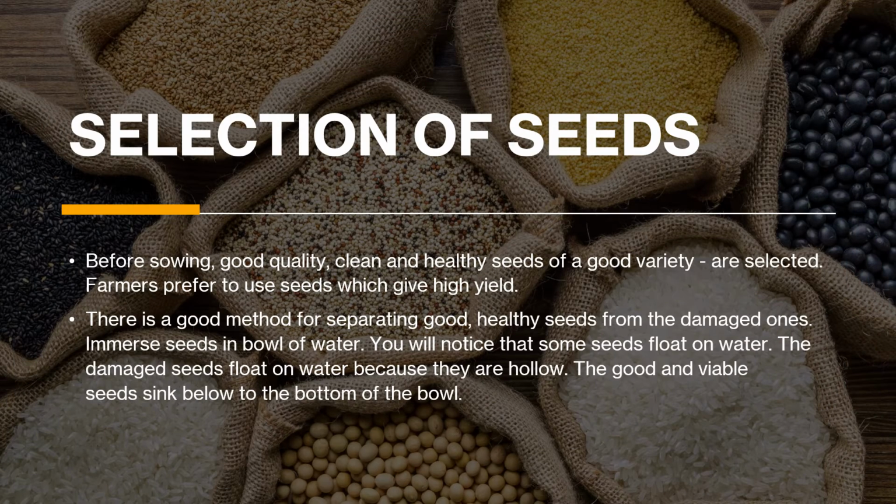Selection of seeds. Before sowing, good quality, clean, and healthy seeds of a good variety are needed, so they are selected. Farmers prefer to use seeds which give high yield, that means good produce. There is a good method for separating the good healthy seeds from the damaged ones, and you can check the activity in your book. The seeds are immersed in a bowl of water, and you will notice that some seeds float on the water and some sink to the bottom of the bowl. So the ones that float on the water are the damaged seeds.